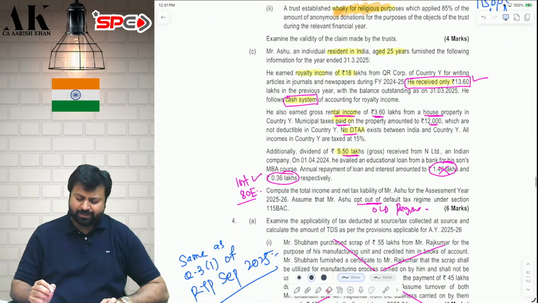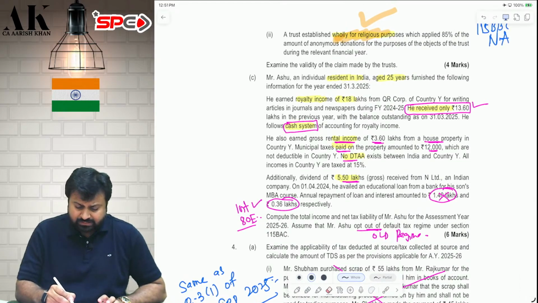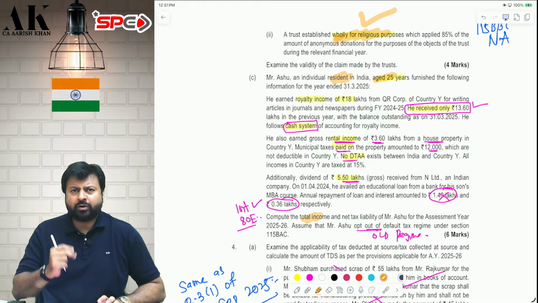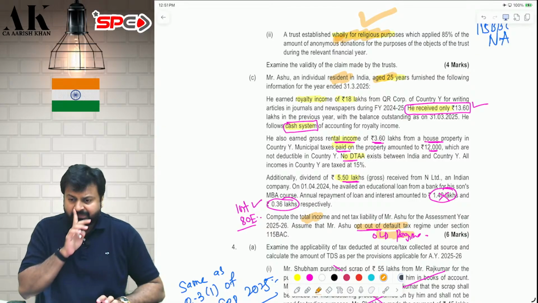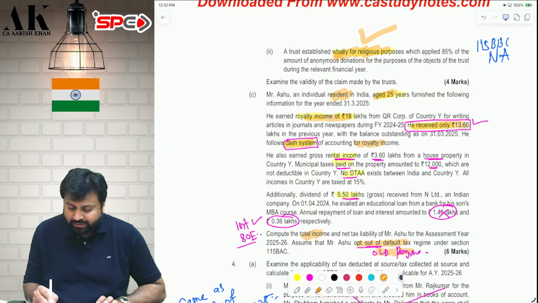Next question is a simple question, a very simple question of DTAA. Mr. Ashu is a resident, aged 25 years. There are two important points which I am saying in this question. Rest of them are very similar to what we have done so far. Ashu is opting out of the default regime, means Ashu is following the old regime. Now, Ashu is earning royalty income of 18 lakh rupees. But you will not take 18 lakh rupees because Ashu is following the cash system of accounting. Therefore, you will take only that much royalty which is received.